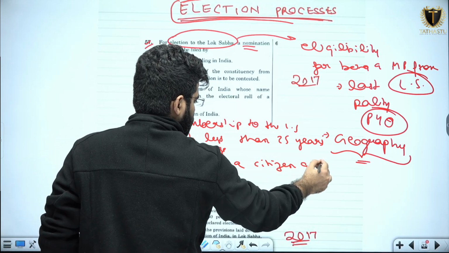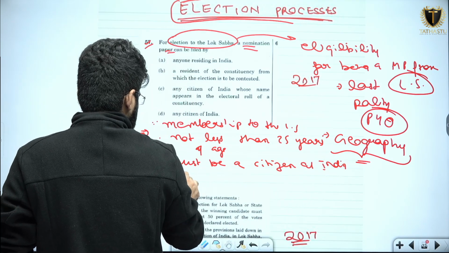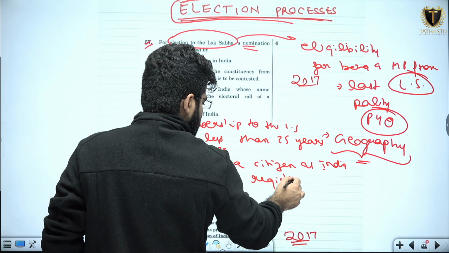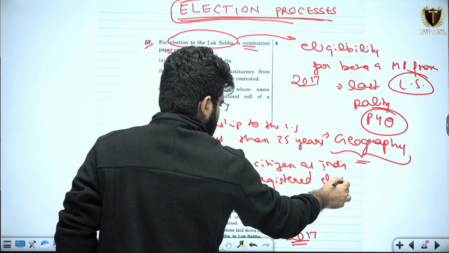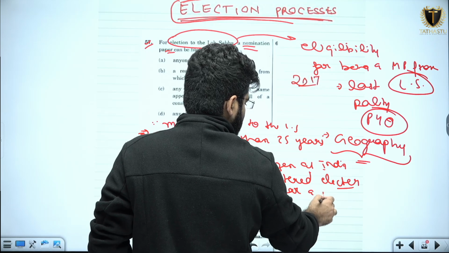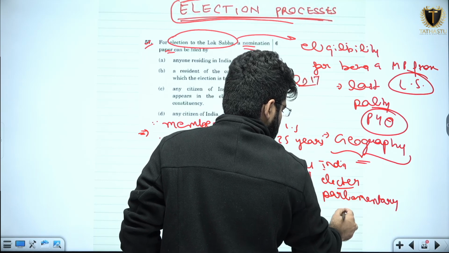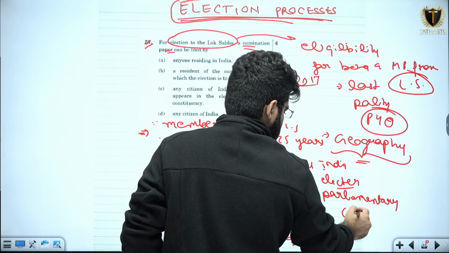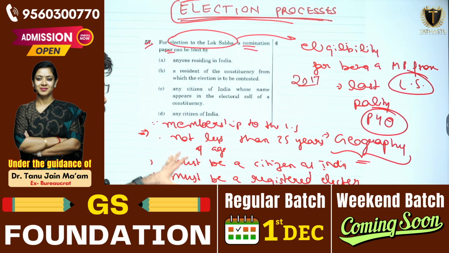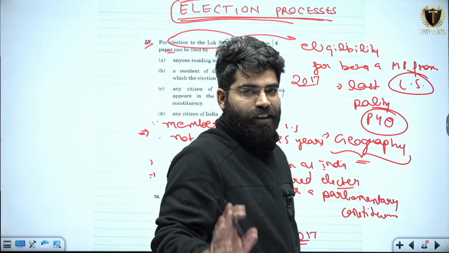And thirdly, must be a registered elector for a parliamentary constituency. Now see, these 3 are the conditions required for a person to be a member of parliament from the Lok Sabha.